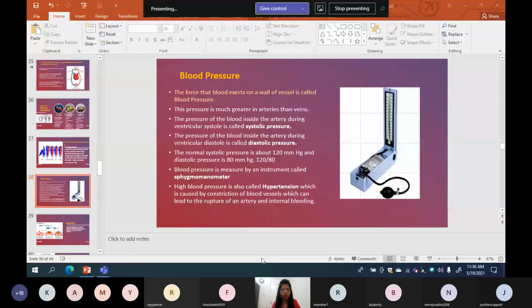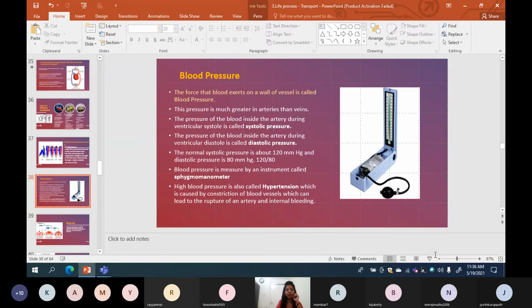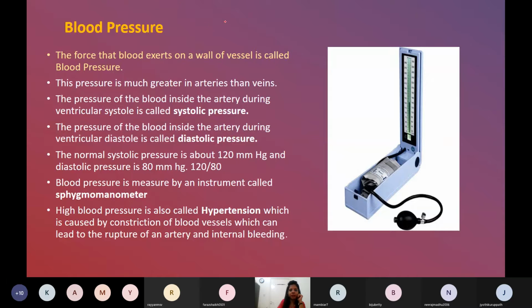Now I measured the blood pressure in the morning. My blood pressure shows 120 and 80. So in this monitor I got two readings, 120 and 80. I wrote this as 120 and 80 millimeter Hg. And then I googled, so this is the blood pressure of a normal person. So I am not abnormal. My blood pressure is absolutely normal.